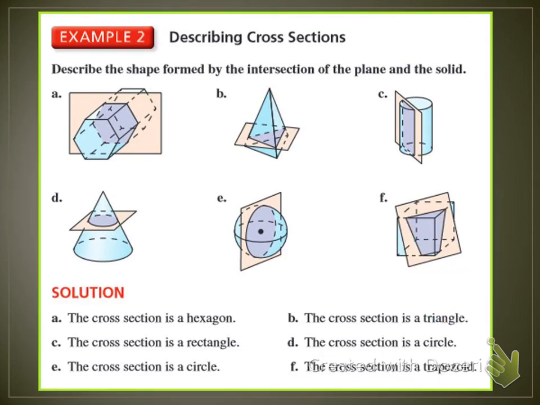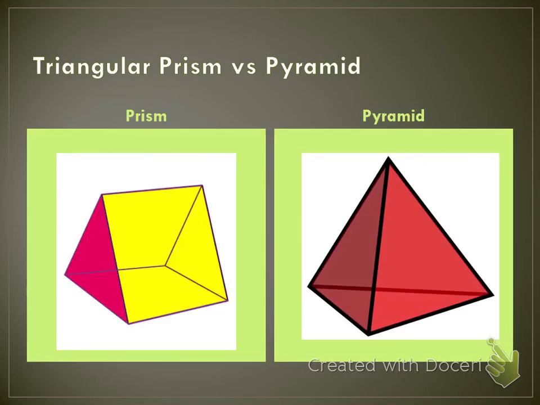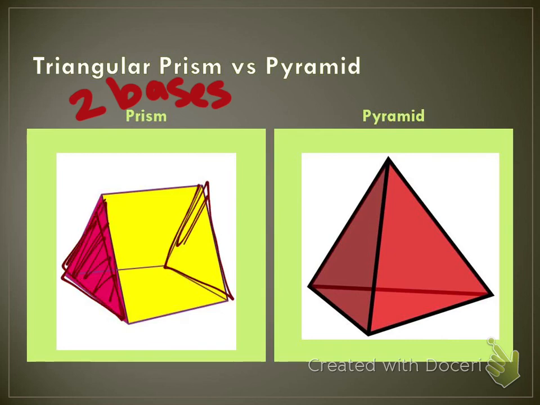Okay, you've got an assignment due at the end of the class hour. But before I show it to you, I'm just going to remind you the difference between a prism and a pyramid. A prism has 2 bases. The most common thing that students mistake is the difference between a triangular prism and a pyramid. A prism has 2 bases, and so here the bases would be the 2 triangles. So you've got one triangle in red, and then your second triangle.